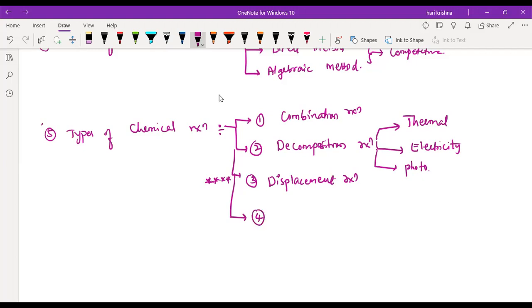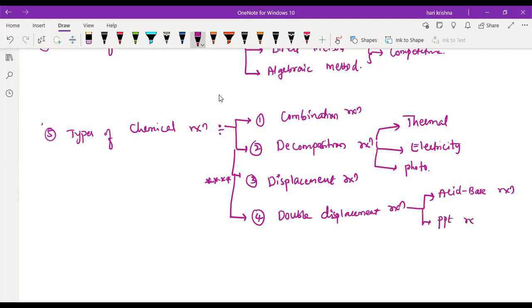The fourth one is the double displacement reaction. Again, it has two types. One is the acid-base reaction, and the other is the precipitate reaction.